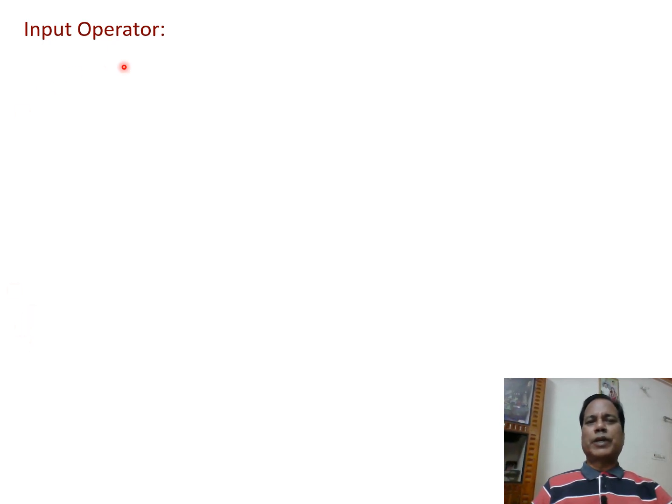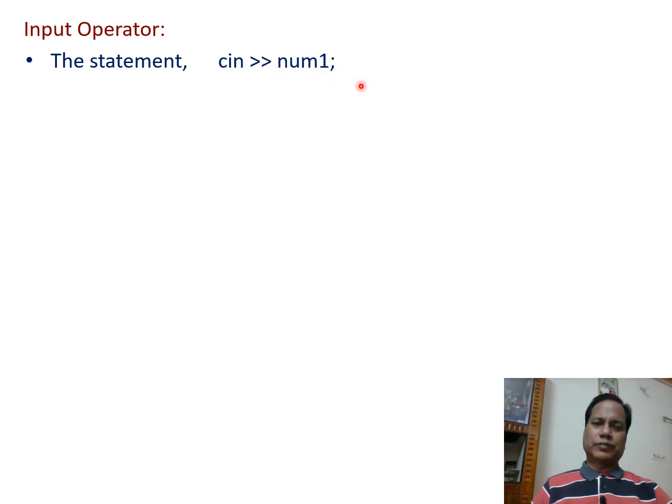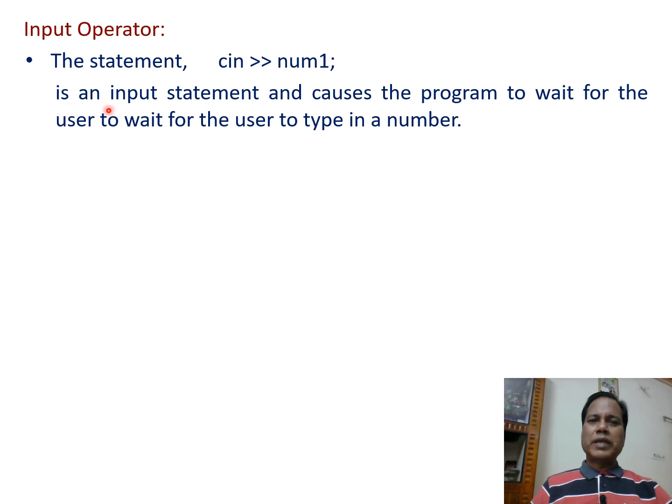Then the input operator. Cout is an output operator, and let us discuss the input operator. cin >> num1; is an input statement and causes the program to wait for the user to type in a number.